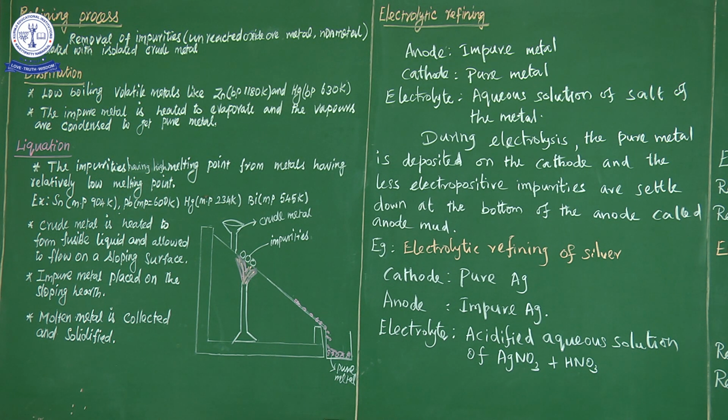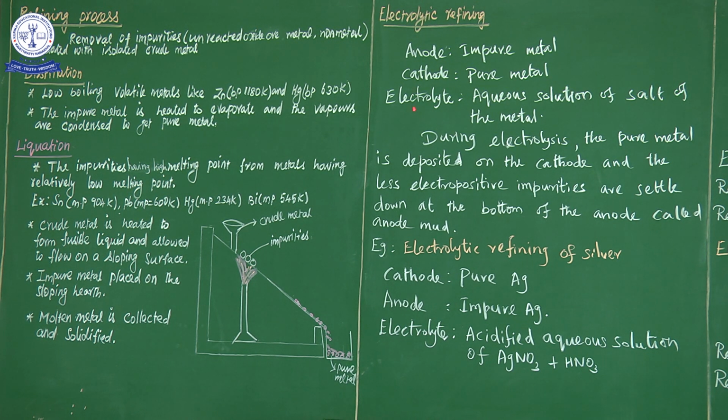So which metal is to be purified by electrolytic refining? The crude metal is what we purify. What is crude metal? Impure metal. That impure metal is taken as the anode. And the cathode is pure metal, the metal to be purified. The concerned metal in its pure form. So the anode is always impure and the cathode is a pure metal. The impure form of the particular metal to be purified is the anode. The pure form of the particular metal acts as the cathode.